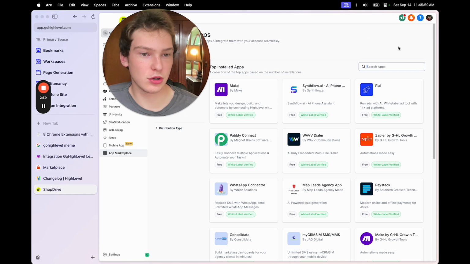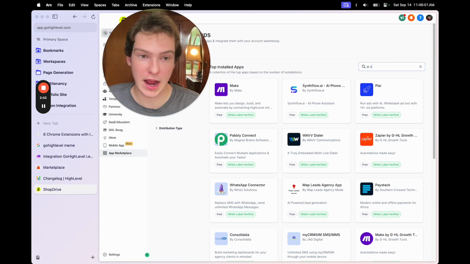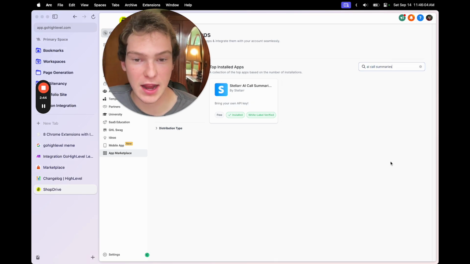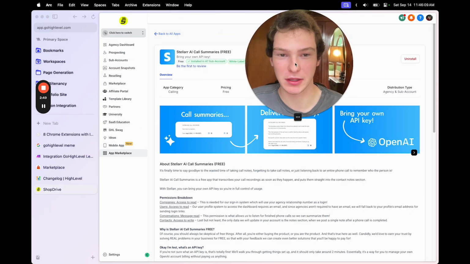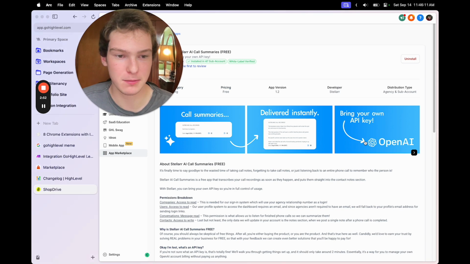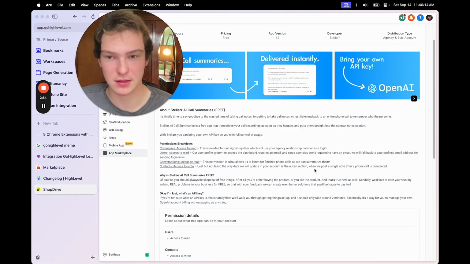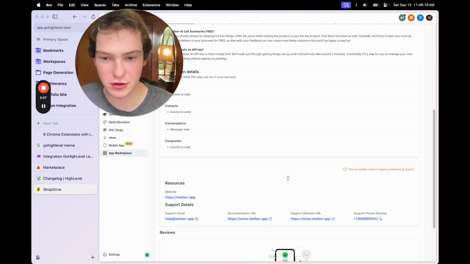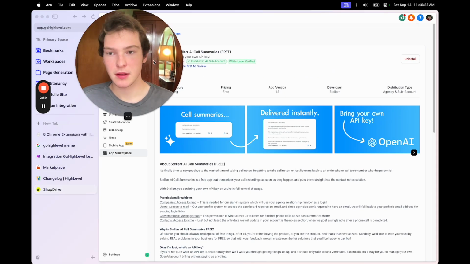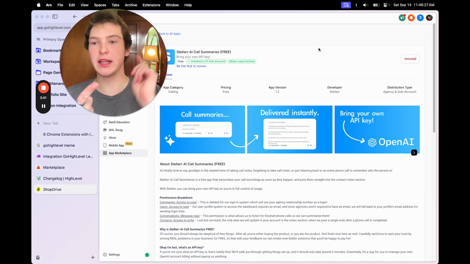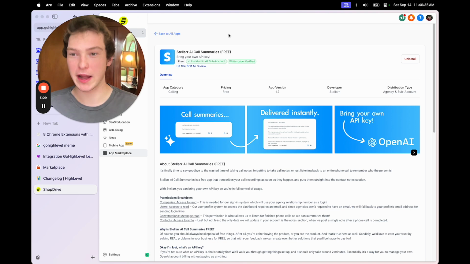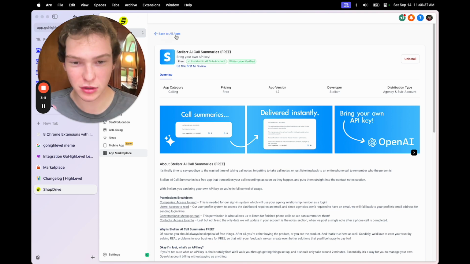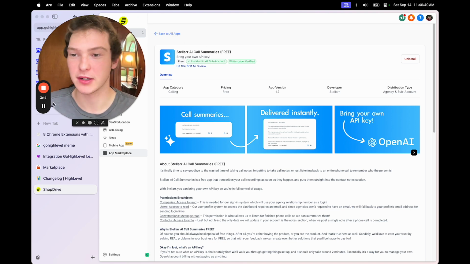So what we're going to do is search for AI call summaries, and there's only one app, and in fact this app is my app that I actually built. I'm taking it off here for a minute because I created a new version that I'm waiting to get reviewed, but that's beside the point. The point is that even though there's an extremely low-hanging fruit problem, it's pretty easy to solve, and it's a big problem, there's only one app on the App Store, and I'm literally the creator of the app.